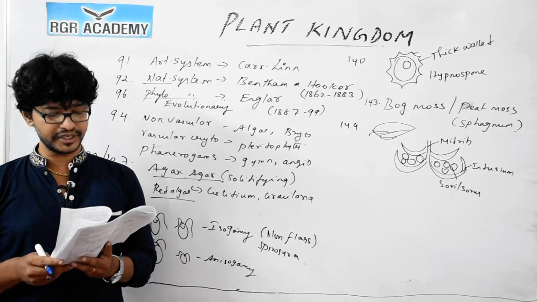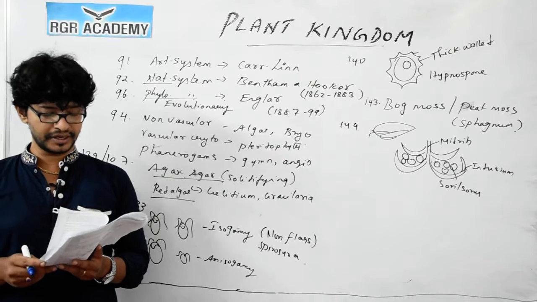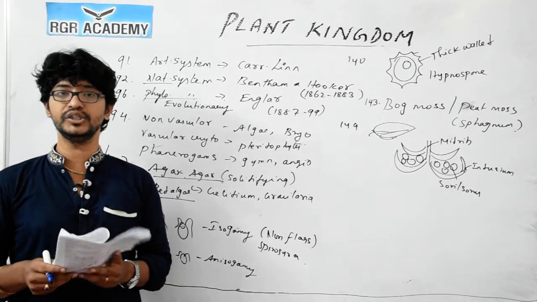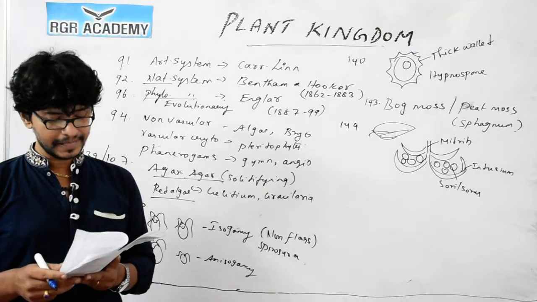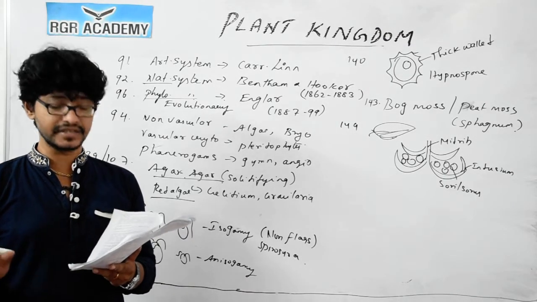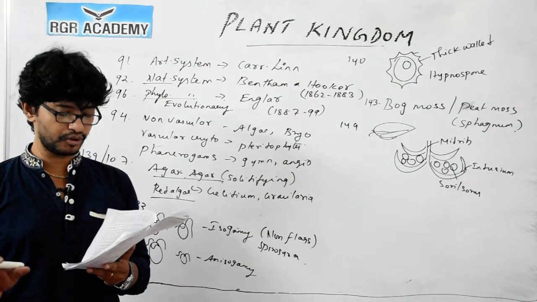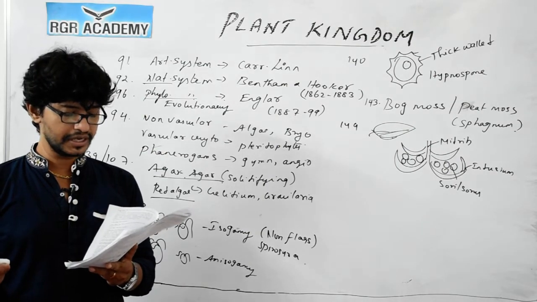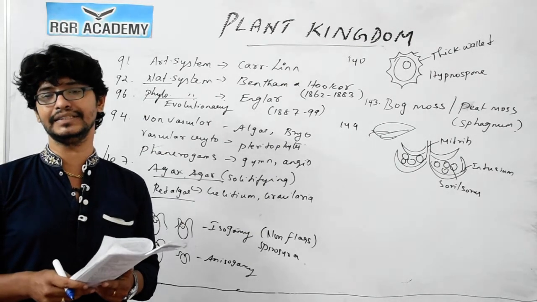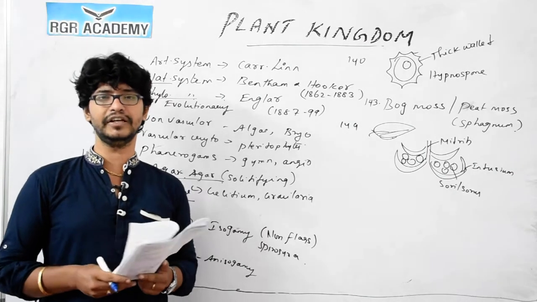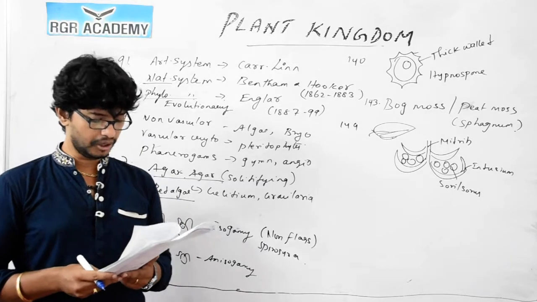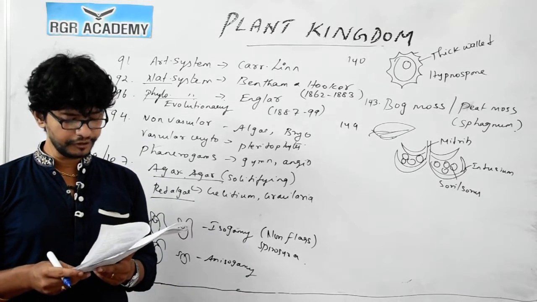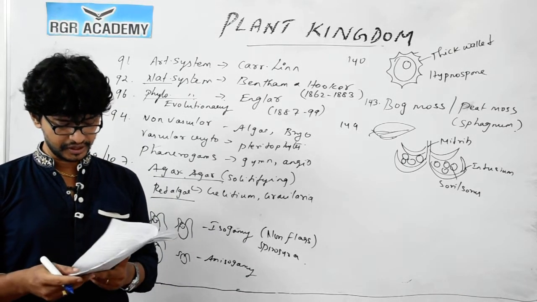152, eusporangiate fern is produced from a group of sporangial initial cells. Option 1 is the correct answer. So 153, select the mismatch. Cycas is dioecious, Salvinia is heterosporous, Equisetum is homosporous. Pinus is not dioecious, Pinus is monoecious, where you could see both male cone and female cone present in the same plant. So option 4 is incorrect. 153, option 4 is the correct answer.